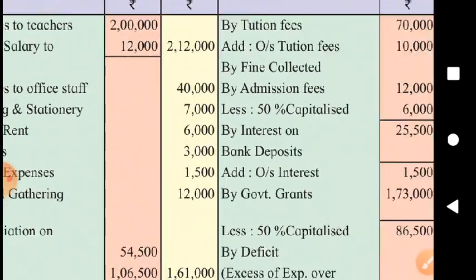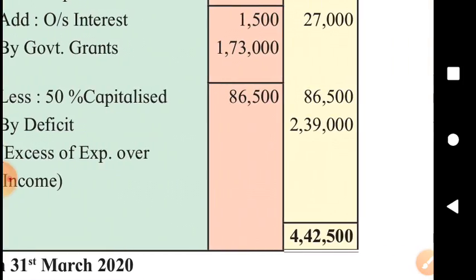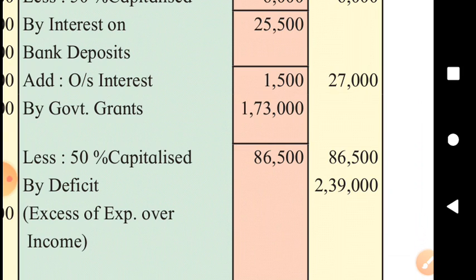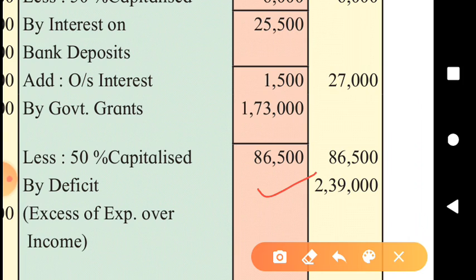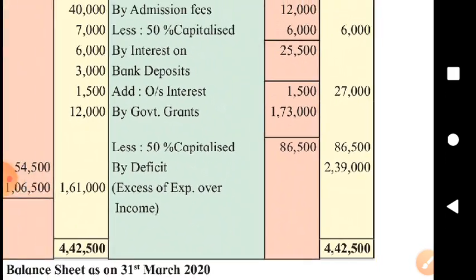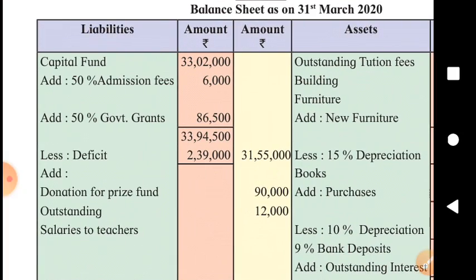Make the total of expenditure side, it will be 4,42,500. From this total we will deduct the total of income side, and income is shorter than the expenditure, and that deficit amount will be shown on the credit side of income and expenditure account. The gap is on credit side of rupees 2,39,000, and this deficit will reduce the capital fund. Surplus is added and deficit is deducted from capital fund.